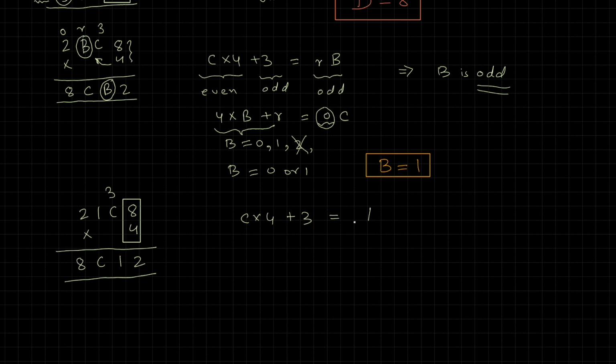I'm going to call it S. Now 4 times 1 plus S leads to a C. And we already know there is no carry out of that. From the first equation here, C times 4 plus 3 results in a bottom digit of 1. This means that C times 4 has to end in an 8.